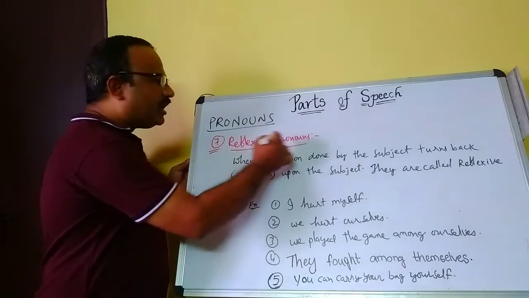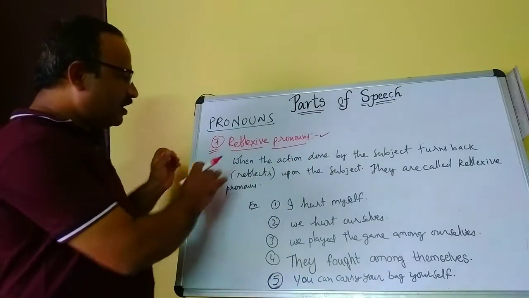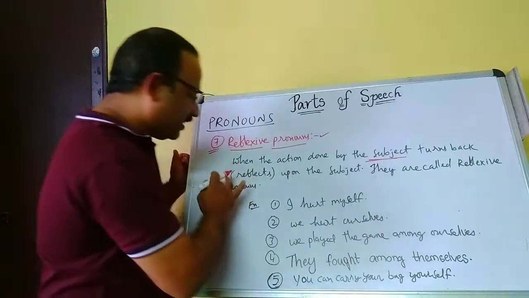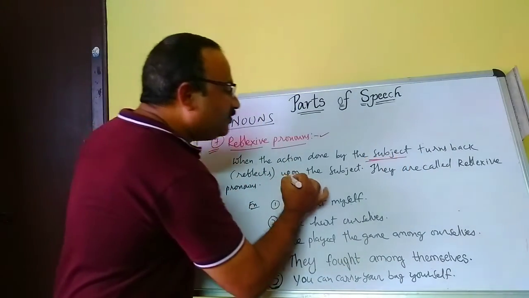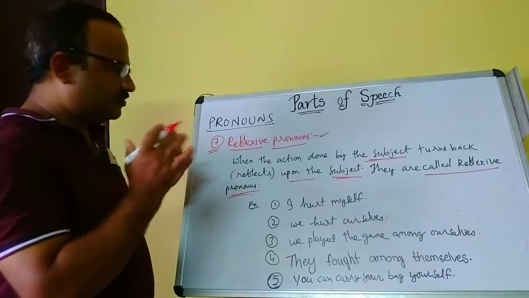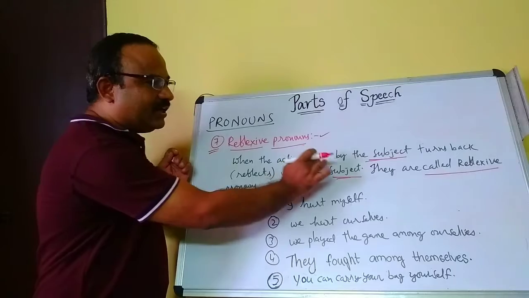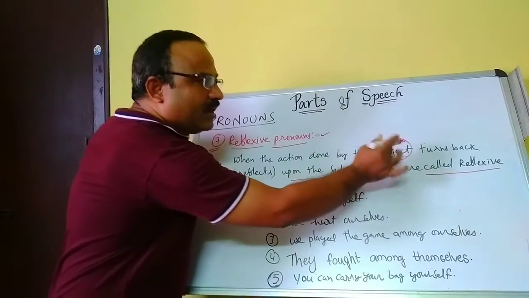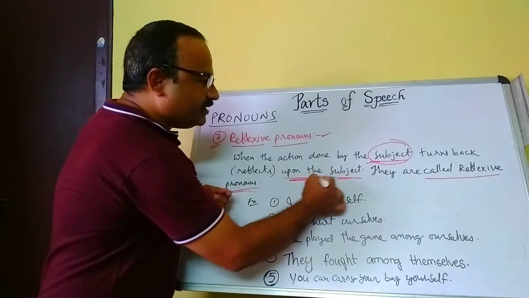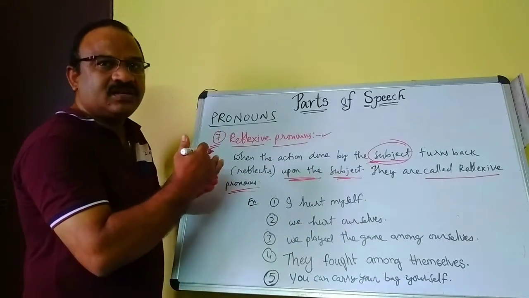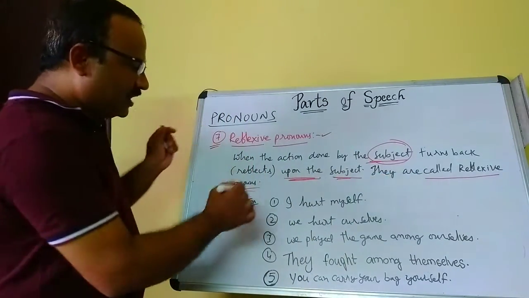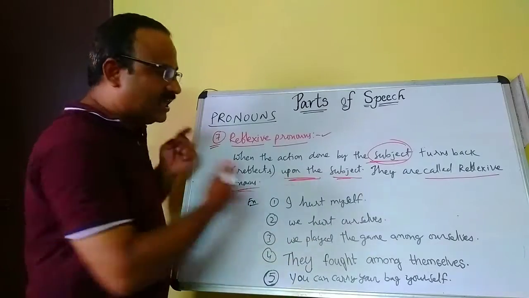Now seventh one, reflexive pronouns. When the action done by the subject turns back or reflects back upon the subject, they are called reflexive pronouns. For example, I hurt myself.